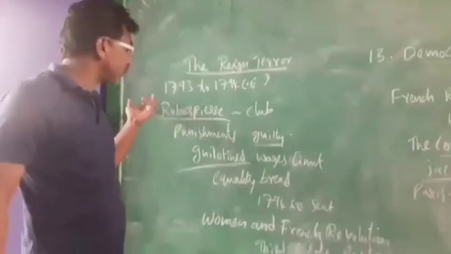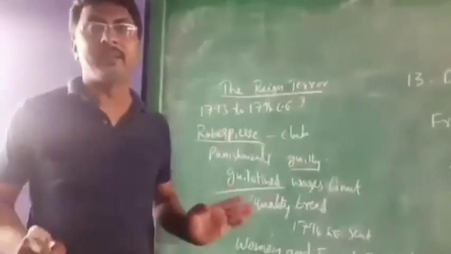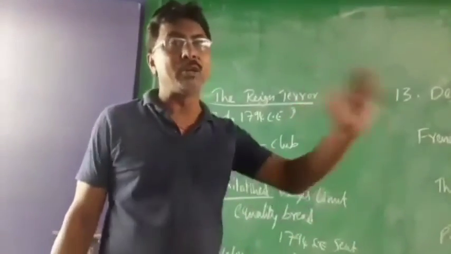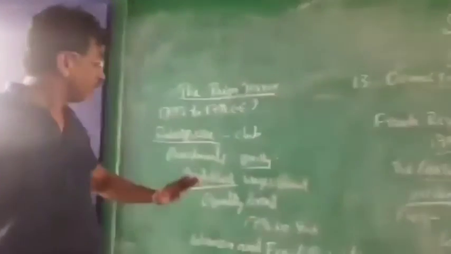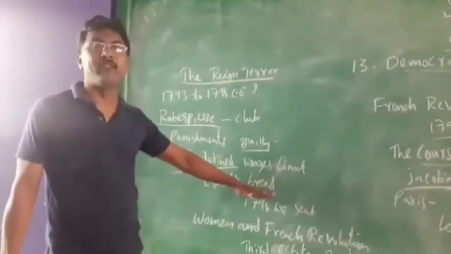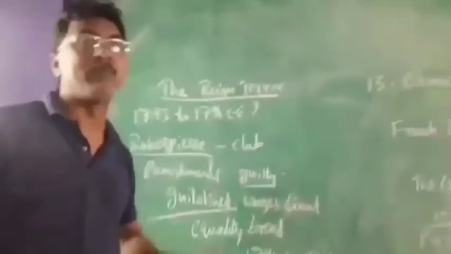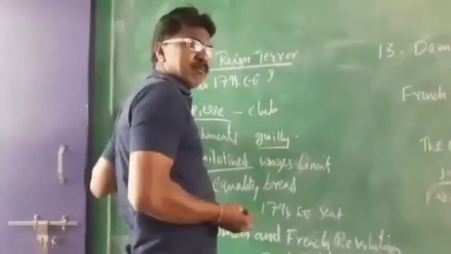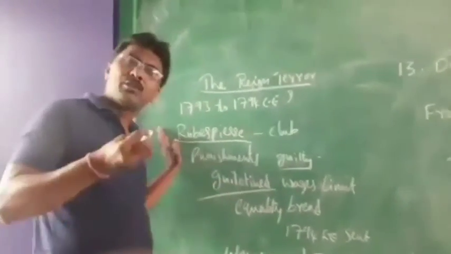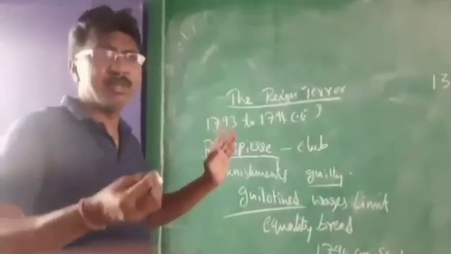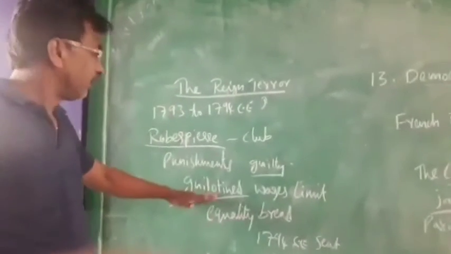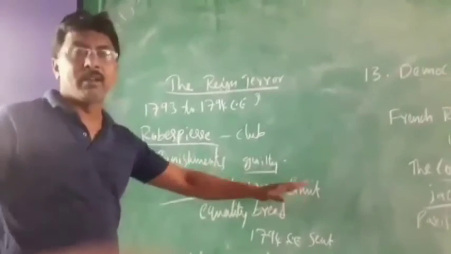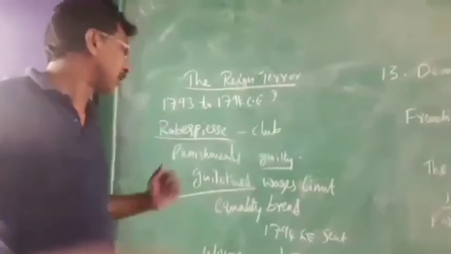And this Robespierre told that equality should be there everywhere. Freedom and equality should be there. Bread also should be distributed equally. The water supply and the food items should be supplied with quality, everything. And if you make mistakes, you will be punished. Here is what he decided, this Robespierre, a very strict person. If anybody did wrong or was guilty, he used to give punishments, and for any crimes he used to kill by the guillotine. And wages should be limited, only this much and that much, like that.